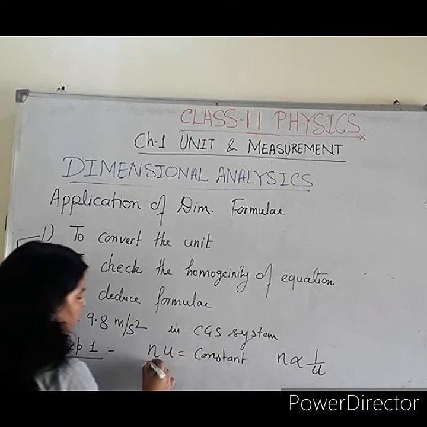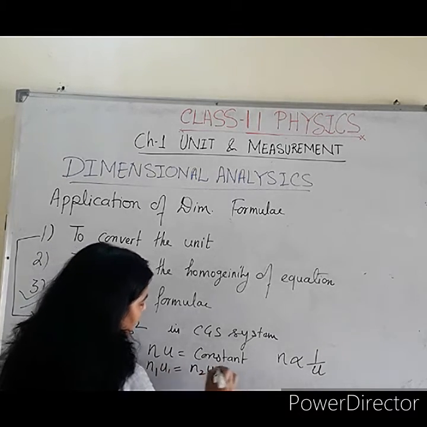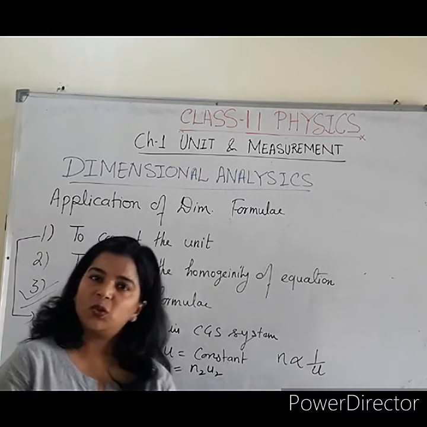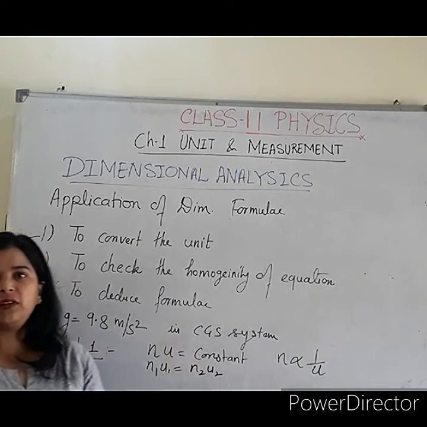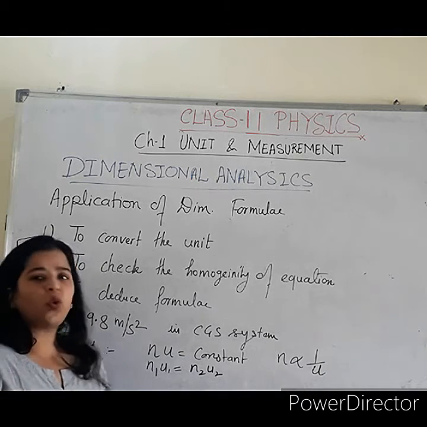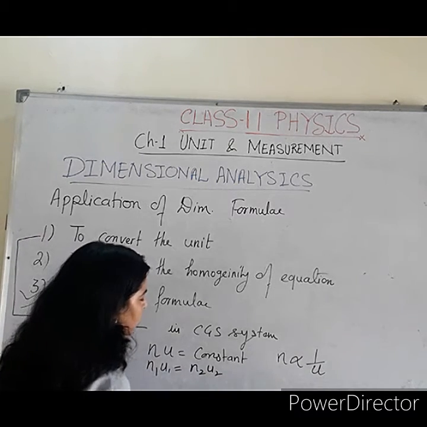So NU is equal to constant. We can take it as N1 U1 is equal to N2 U2. I hope you all have read about Boyle's law, Charles' law and all that. You know that in Boyle's law, P1 V1 is equal to P2 V2. You have read it and uttered it so many times. So it is very simple. N1 U1 is equal to N2 U2.